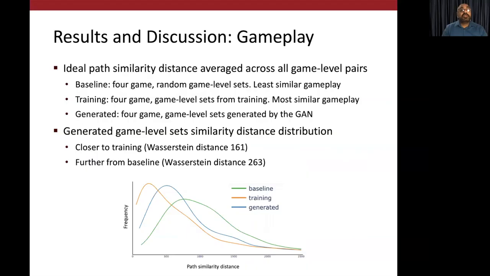We then look at our generated sample group to see where it falls in the spectrum. Based on the Wasserstein distance, which is a measure of distance between distributions, we see that the generated samples are closer to the training group and further away from the baseline, which means that they have similar gameplay like the training group and are not like the baseline group.